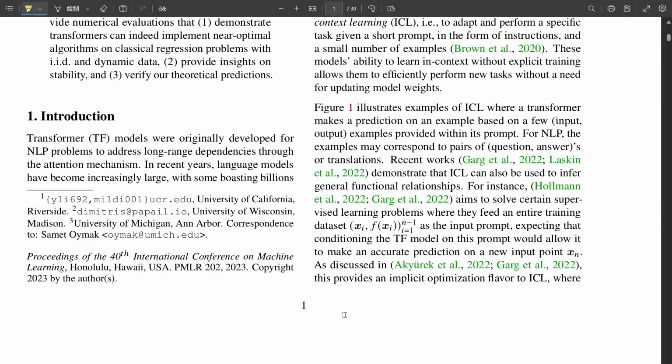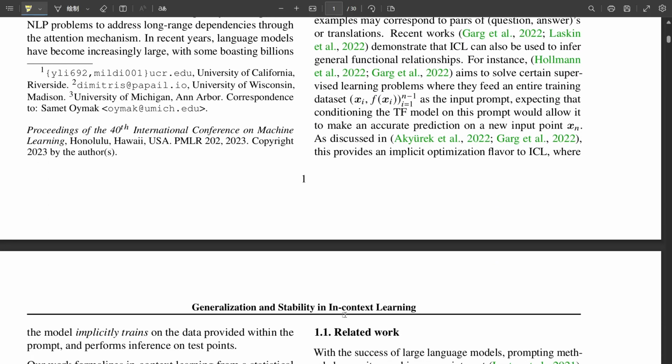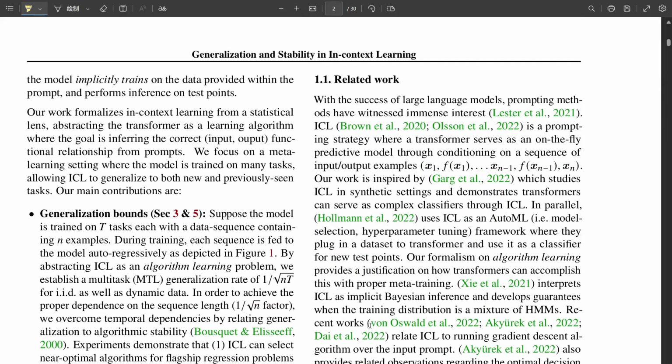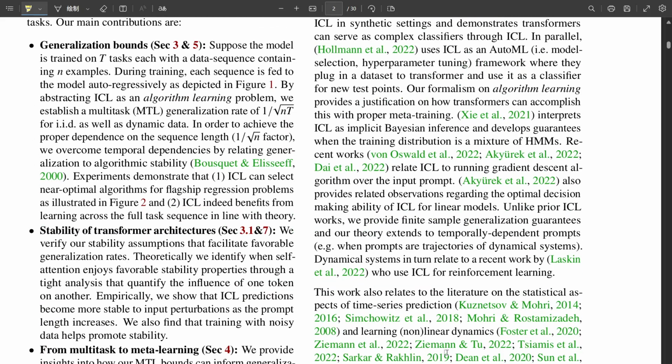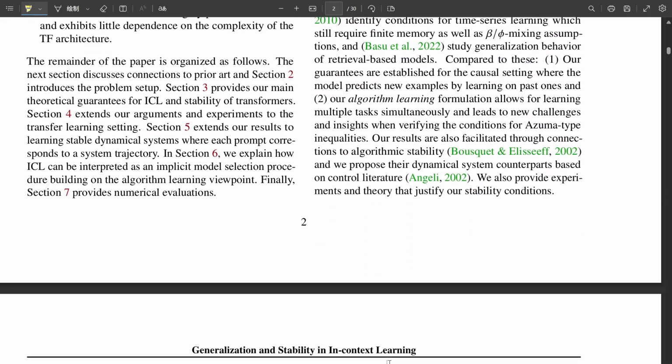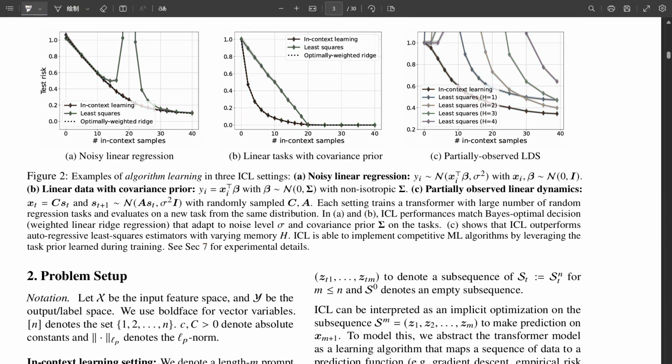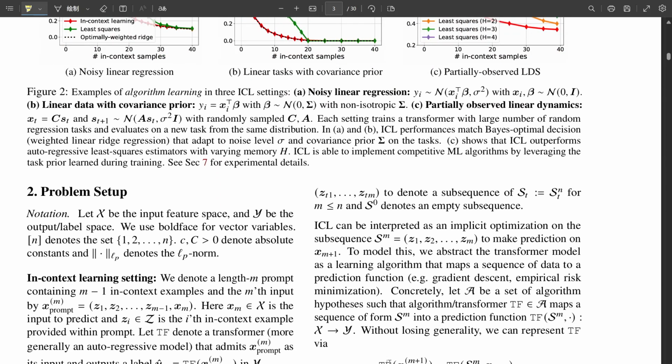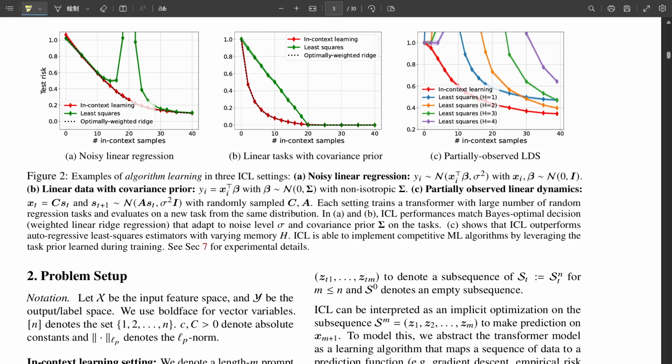That's where the idea of implicit optimization comes from. The model isn't doing gradient descent like in normal training, but somehow it's optimizing its understanding based purely on that prompt data, and using that understanding for new predictions. It's this dynamic, on-the-spot learning that makes it so powerful. It's not just memorizing, it's inferring structure.